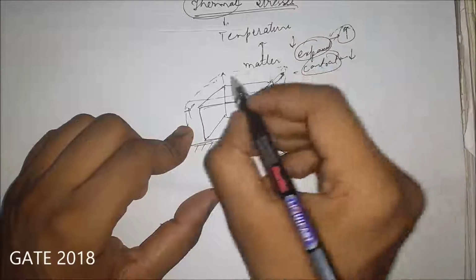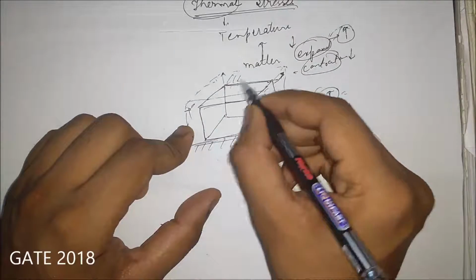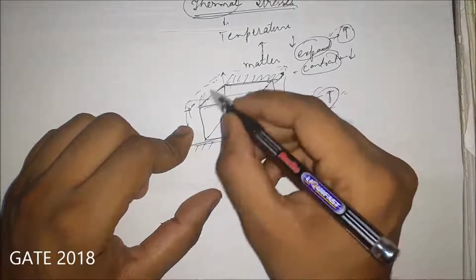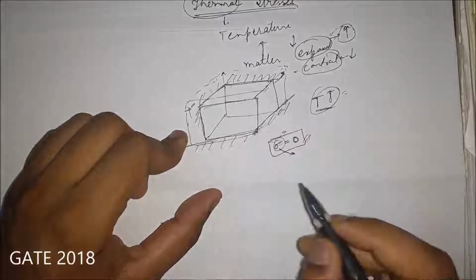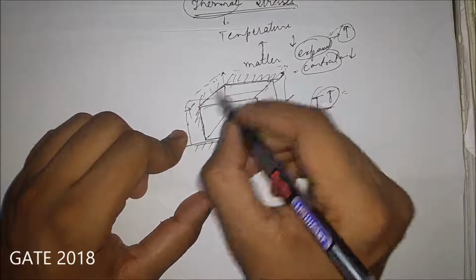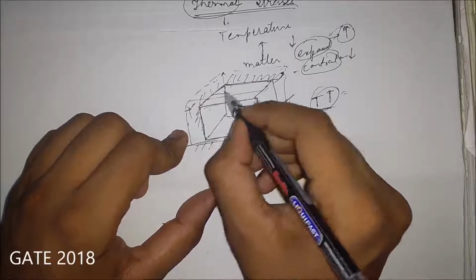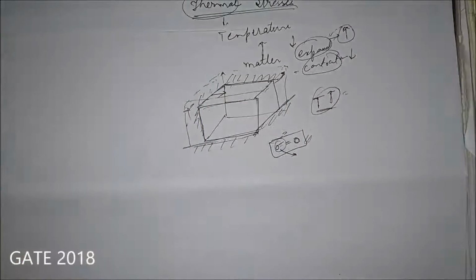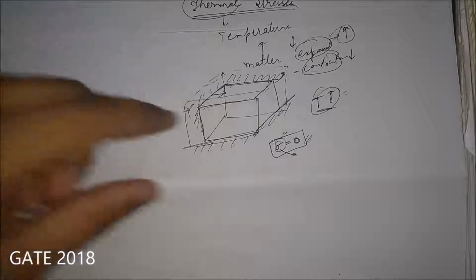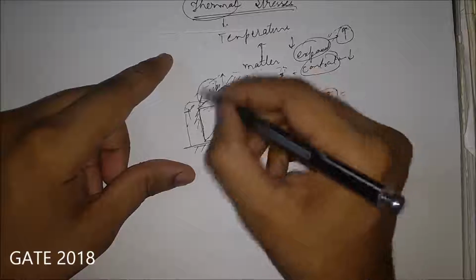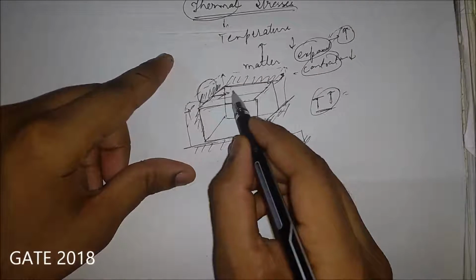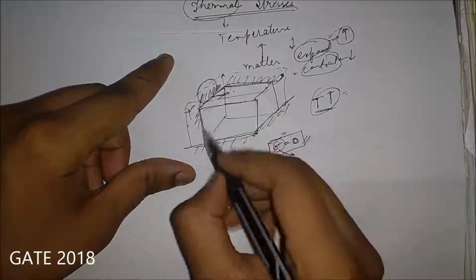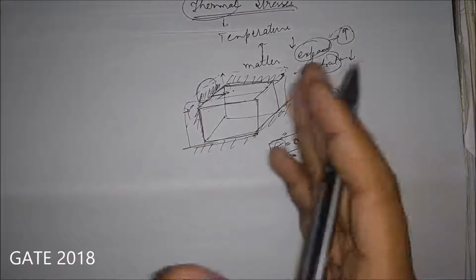If there was a wall at this point, or maybe this direction, in that case stresses will be induced in that direction where there is a wall which is obstructing the change. If the wall is there only at this end, stress will be there only in this direction, but in the other two directions there won't be any stress because it is free to expand.